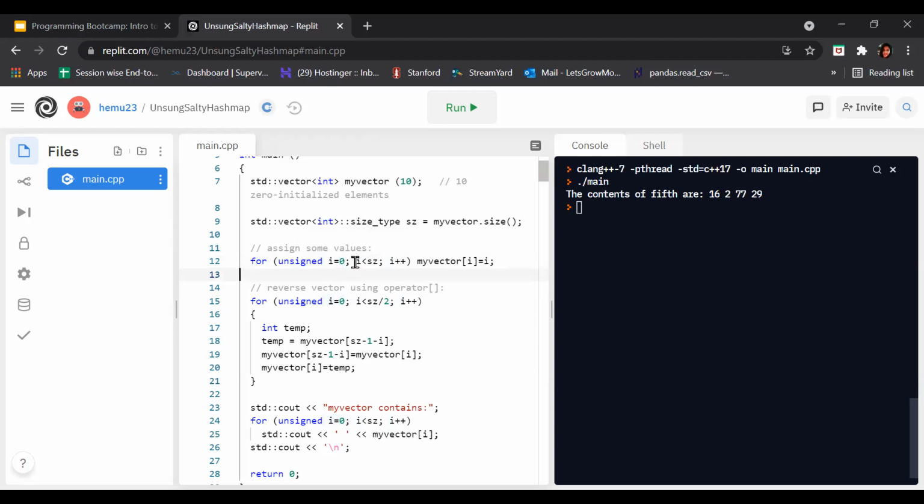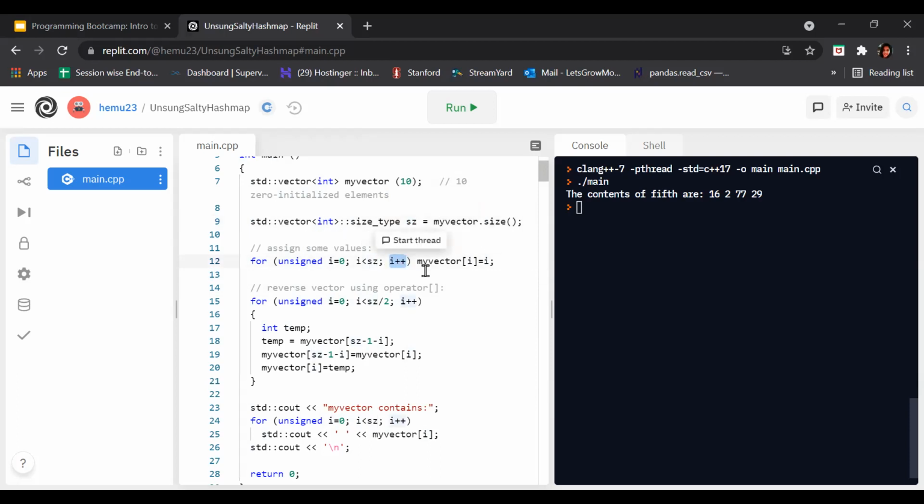After that, the test condition is i should be less than sz. What is sz here? It is my vector dot size, which is 10.